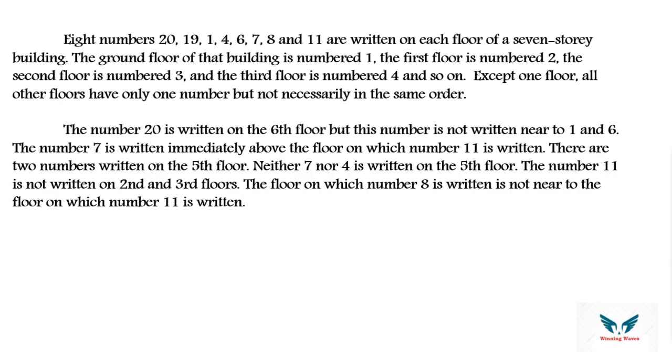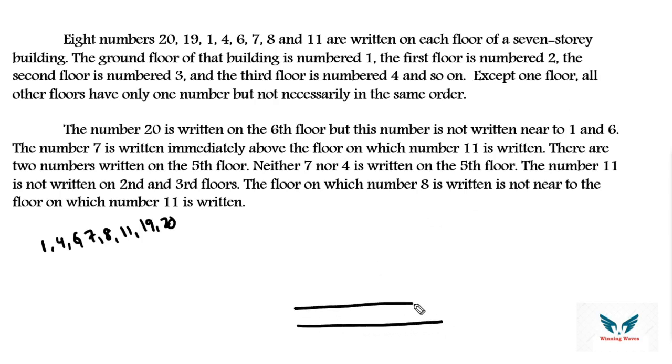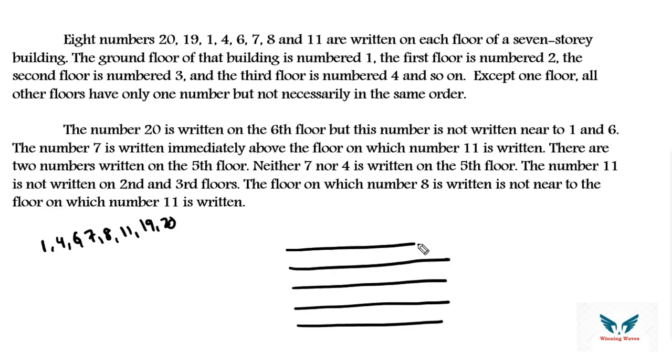Then let's go for the last question of the day. So look at this particular question. So what he has given, 8 numbers. Okay, what are the numbers? 1, 4, 6, 7, 8, 11, 19, 20 are written on a 7-story building. Ground floor is numbered as 1, first floor is numbered as 2, so on. So total there are 7 floors. 1, 2, 3, 4, 5, 6, and here we can add one more, 7.